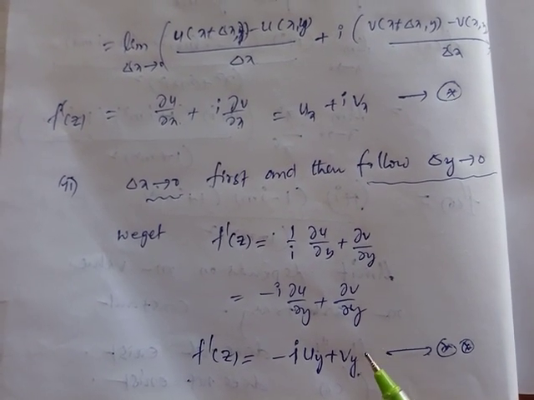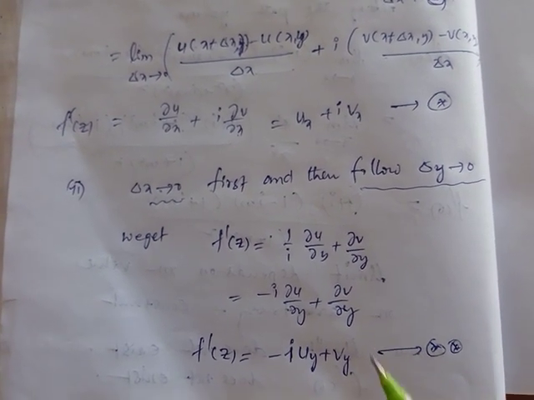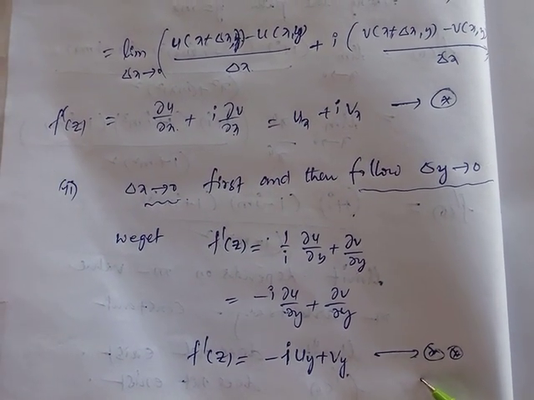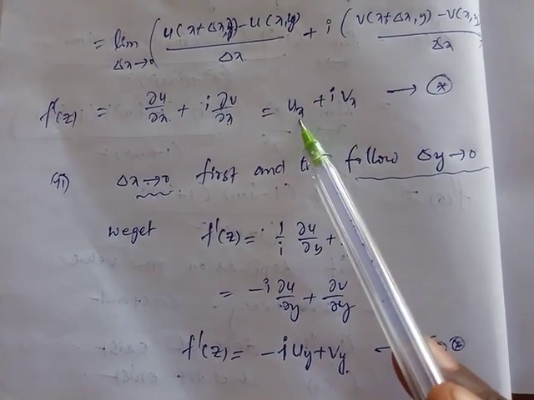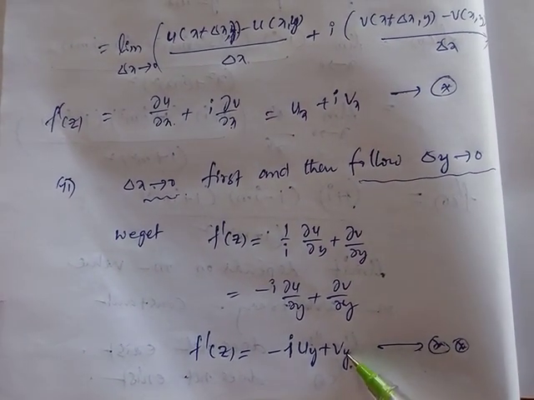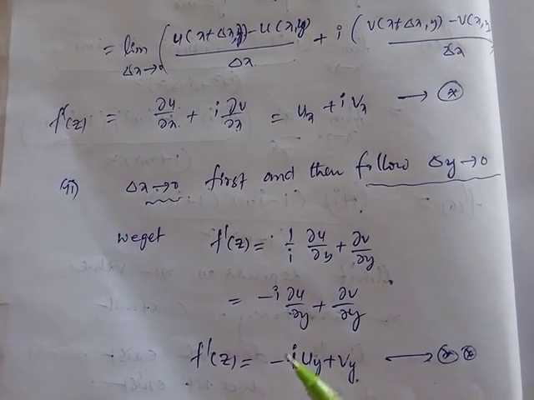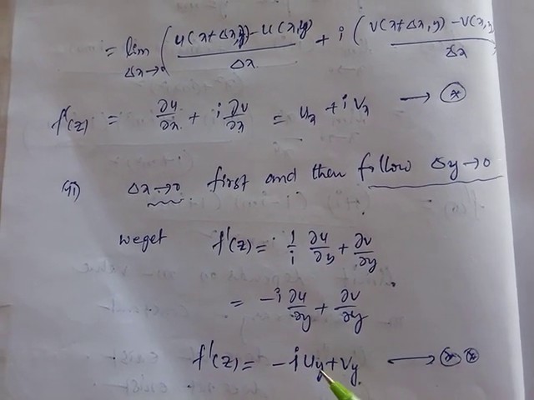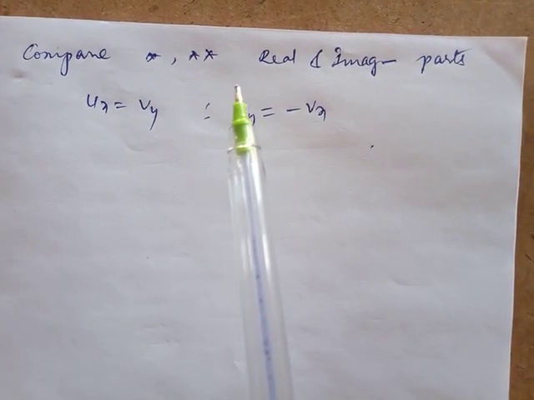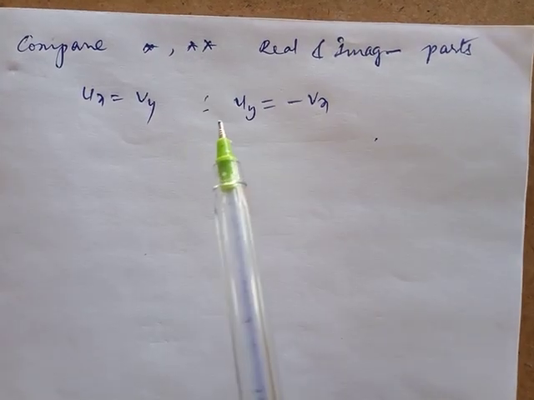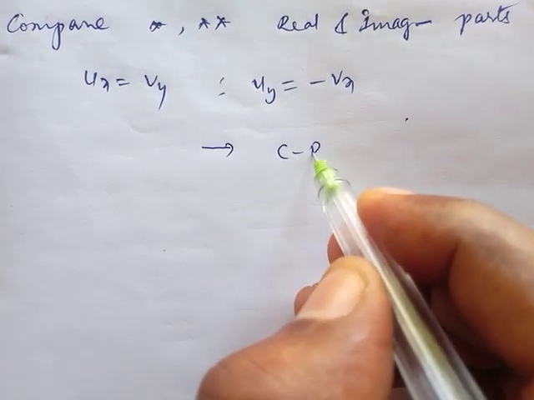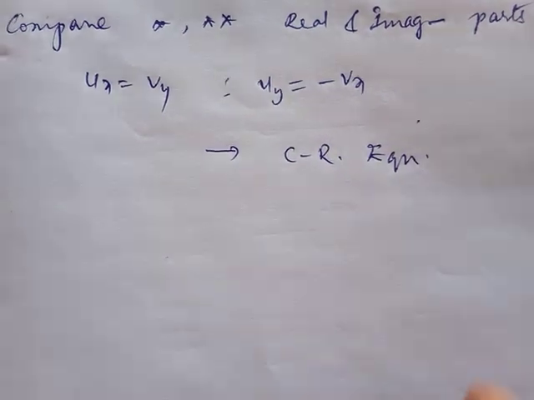Comparing equations 1 and 2, real and imaginary parts: the real part gives u_x = v_y, and the imaginary part gives v_x = −u_y, simply u_y = −v_x. These equations, u_x = v_y and u_y = −v_x, are called the Cauchy-Riemann equations, simply CR equations.